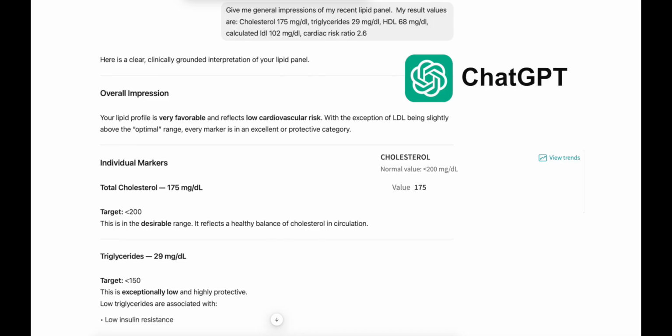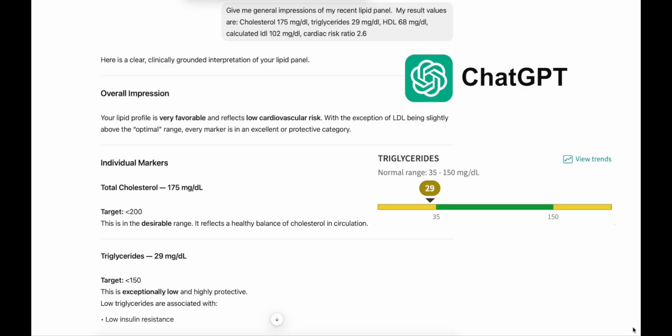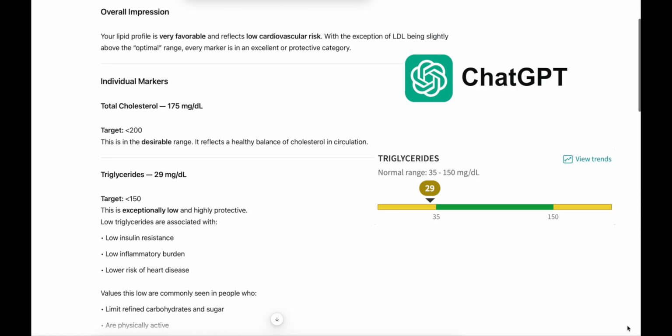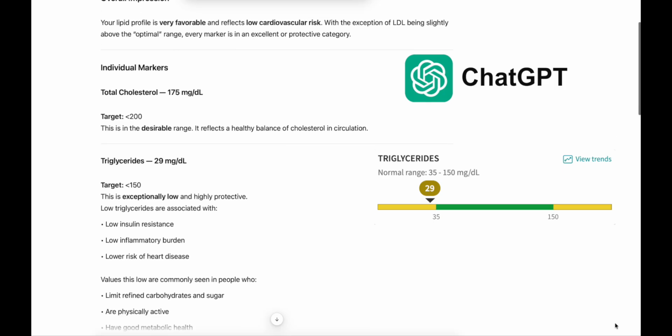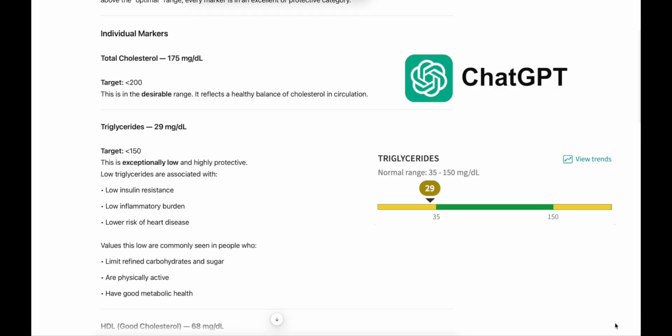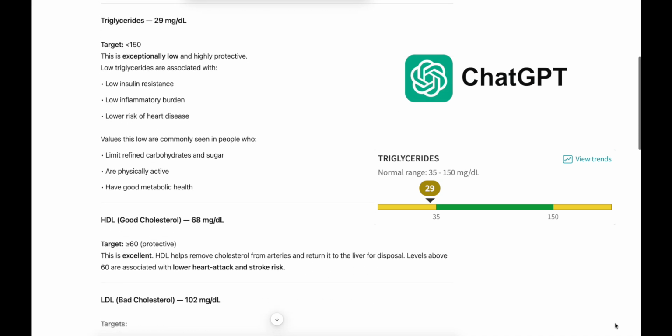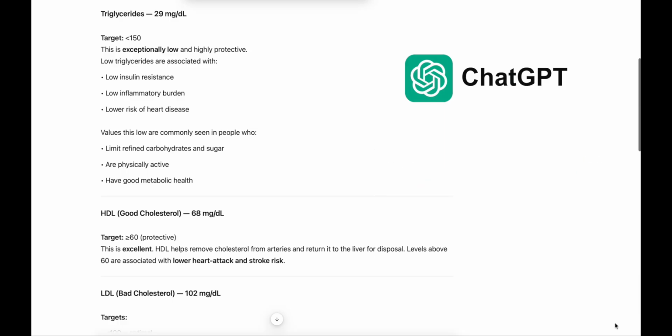Individual markers. Total cholesterol, 175 milligrams per deciliter, target under 200. This is in the desirable range. It reflects a healthy balance of cholesterol in circulation. Triglycerides, 29 milligrams per deciliter. Target under 150. This is exceptionally low and highly protective. Low triglycerides are associated with low insulin resistance, low inflammatory burden, lower risk of heart disease. Values this low are commonly seen in people who limit refined carbohydrates and sugar, are physically active, and have good metabolic health.